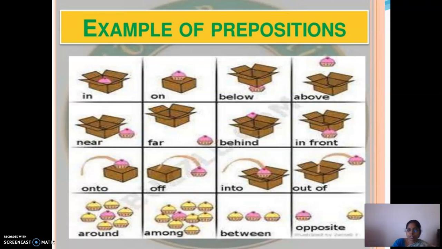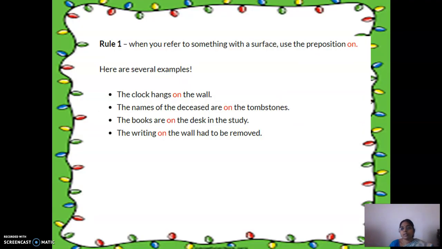Can you see the third row: on to, off, into, out of? There's an arrow coming. That means it is moving, right? Around, among, between, opposite, all the other things, there's no arrow or movement shown. The third row alone shows it clearly. So notice that. What are the rules we have to follow?